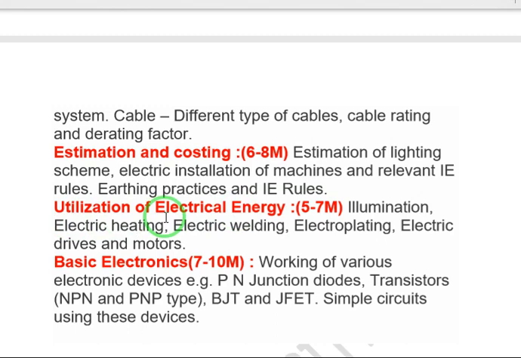And utilization of electrical energy, 5 to 7 marks weightage is there. Illumination, electrical heating. Regarding illumination, I made 2 or 3 videos. All important points will be covered regarding illumination, electrical heating, electrical welding, electroplating, electrical drives and motors. Some of the topics I have discussed in the previous video, and the weightage is 5 to 7 marks, important topics, especially illumination. Okay.